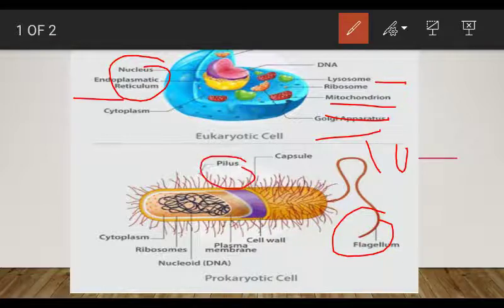Pili is the plural and pilus is the singular. Pili are for attachment with a surface, and also for conjugation purposes, right? For example, the sex pilus is for conjugation. The plasmid will get transferred from the F plus to the F negative cell, right? They have a capsule that is of glycocalyx. This capsule will help the bacterial cell protect itself from phagocytosis by any phagocytic cell, right? And of course it has a nucleoid, and the cell wall, as I have told you, is made up of peptidoglycan, right?